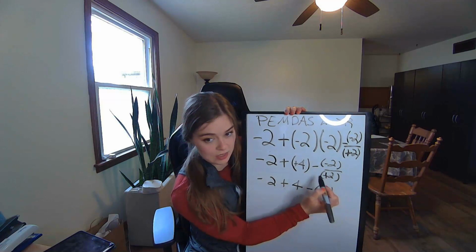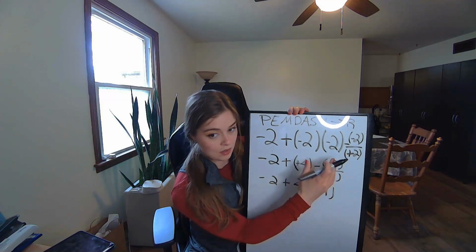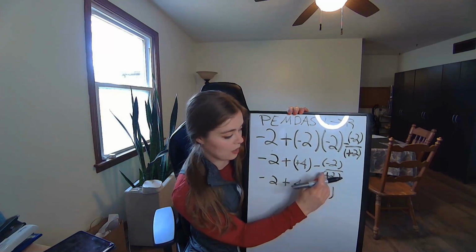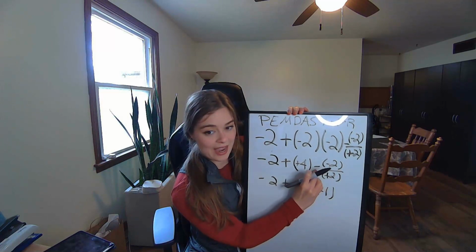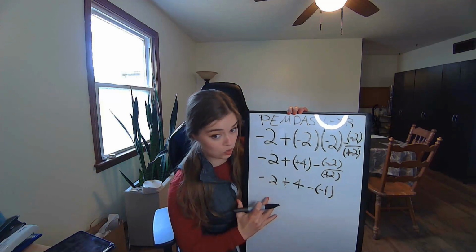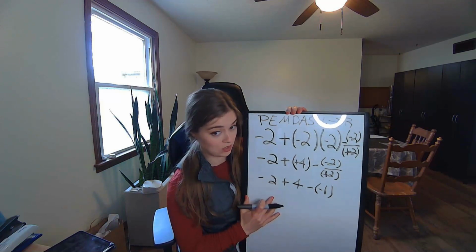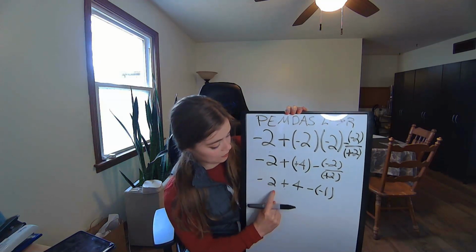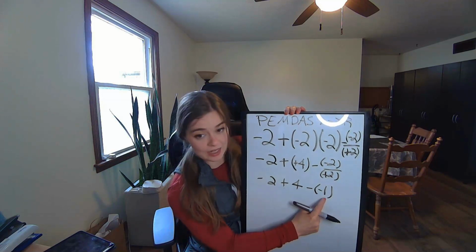This is still in a parenthesis, right? Even though we solved that, it's -1, there's still a subtraction sign right here. So this is why it's really important to write it all out. Don't try to do this all in your head. -2 plus 4 minus -1.